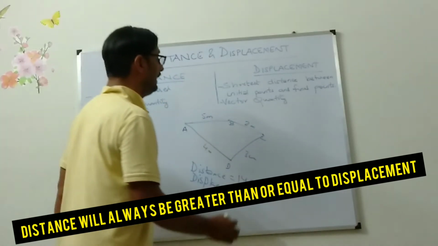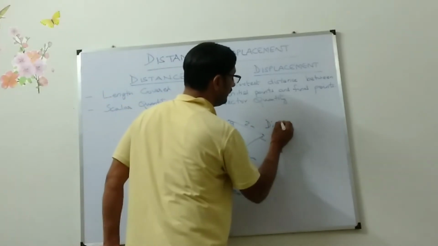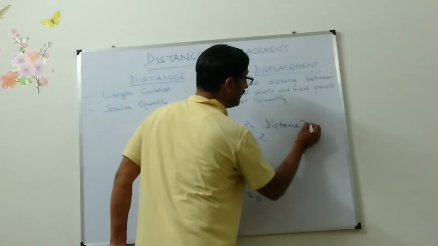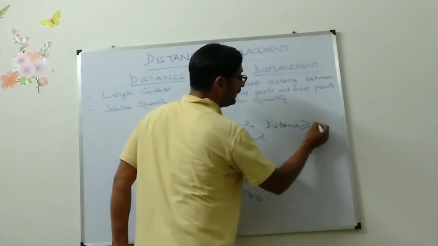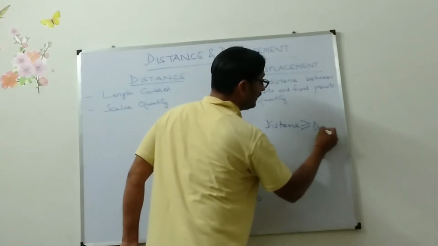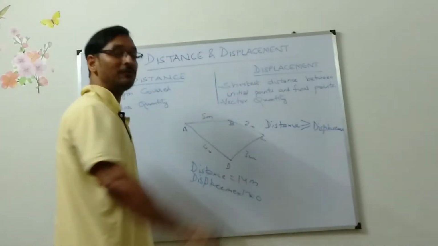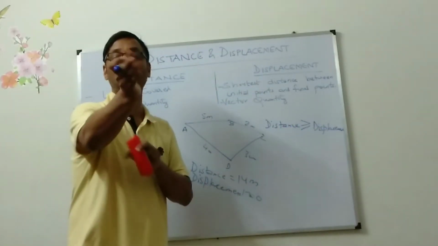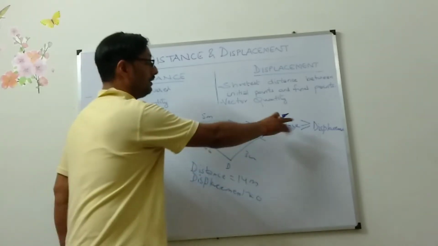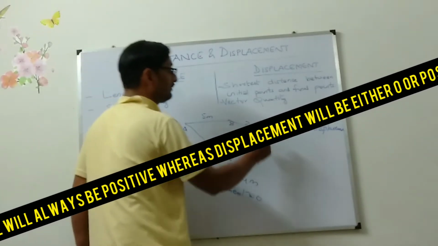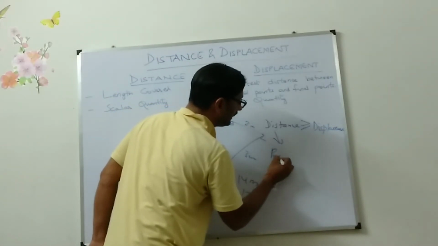So from this what you have derived? From this you have derived your distance is greater than or equal to displacement. Distance is always more or equal to. If it is a straight line, then it will be equal to displacement. Distance will always be positive.